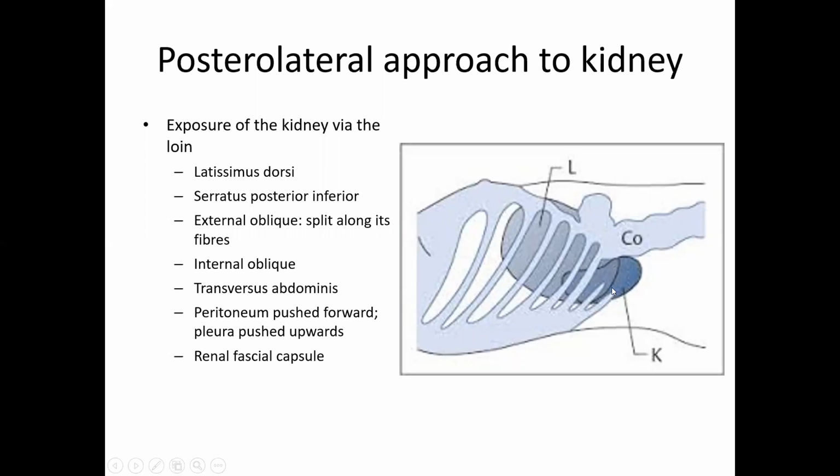Sometimes the 12th rib may be absent, and you may wrongly think that the 11th rib is the 12th, and then you have cut the pleura, because the pleura will go up to the level of the 12th rib. Sometimes there is an additional limb, a lumbar rib. You may feel that is the 12th rib, and you may go below it, and you may miss the kidney altogether.